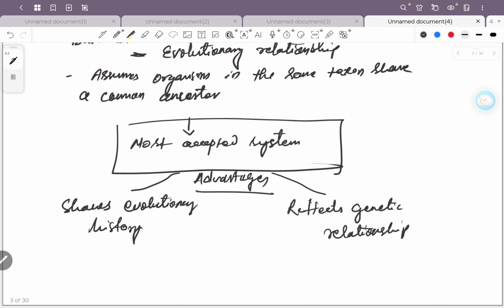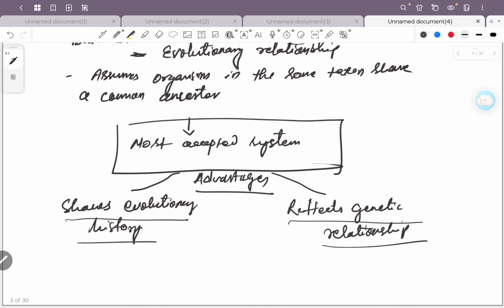Okay, so how does it show evolutionary history? It's okay because a taxon has a common ancestor. But how does it reflect the genetic relationship? These organisms of a single taxon, suppose you take a genus, inside which there are many species. That means all of these species have a common ancestor, because these species are very closely related.